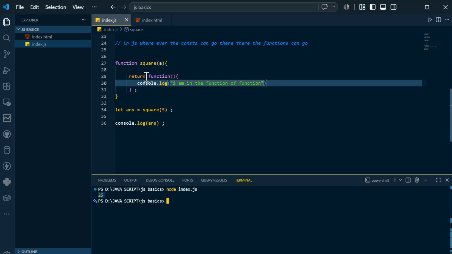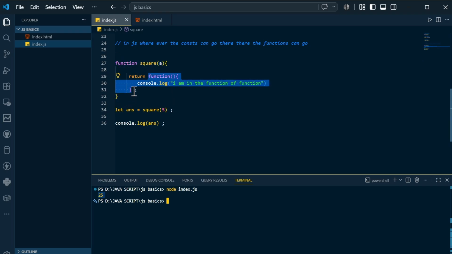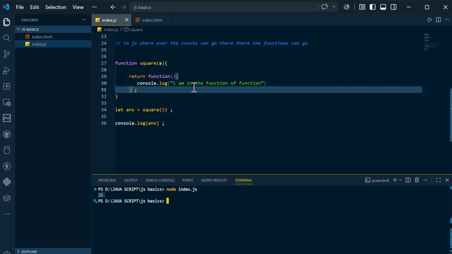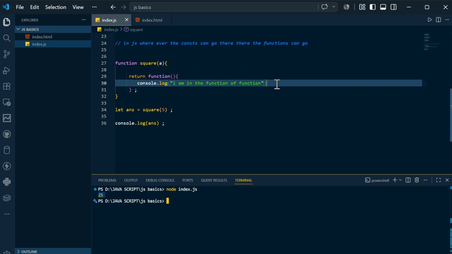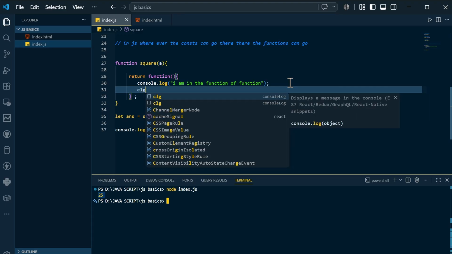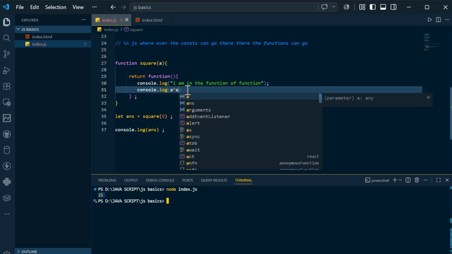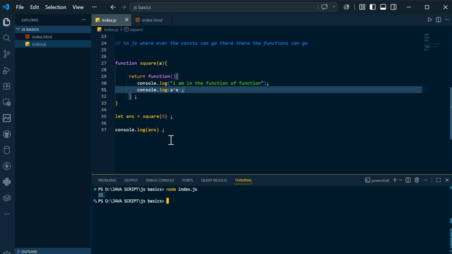So this is the function, and this is another function that we are returning. If you want, you can also use the value a here. As we are getting this a value, we can also use that a value in this returned function. You can simply multiply this a into a, and that's it.